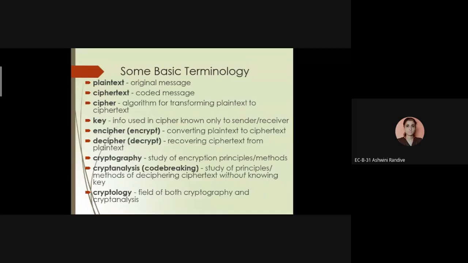Next one is encrypt or encipher. So what is encipher? Converting the plain text to cipher text is called encryption. Then the next word is decipher, or we can call it decryption. It is similar to a demultiplexer: recovering the plain text from the cipher text. So it is similar to the multiplexer and demultiplexer.